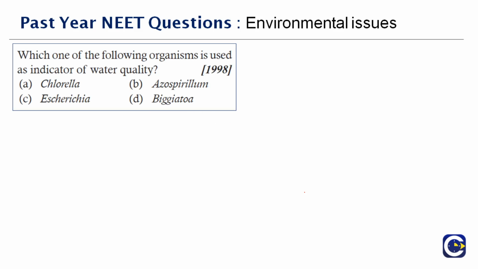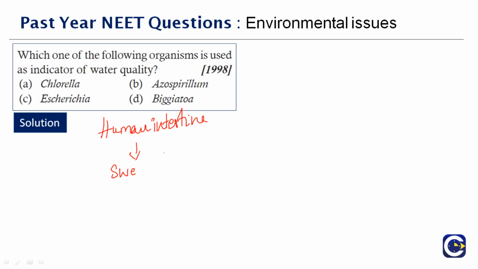Which one of the following organisms is used as an indicator of the water quality? I think we already discussed this question. This is a repeated question here. So we have 4 options here: Chlorella, Azospirillum, Escherichia and Bigota. The answer is Escherichia, because we all know Escherichia is present in the human intestine, and at the same time it will be used in the decomposition process of sewage waste and all that, right?